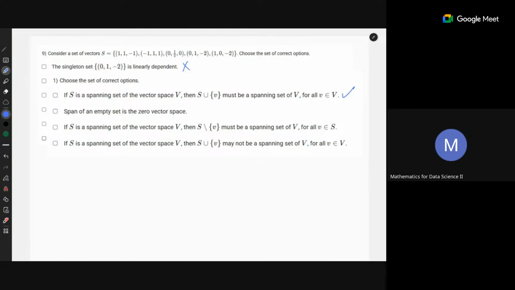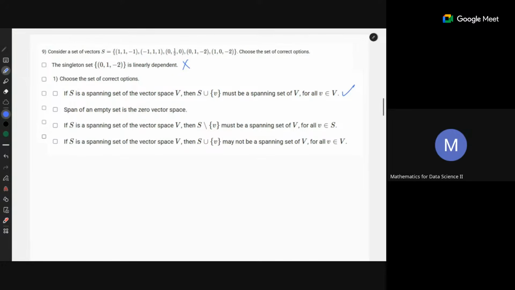Okay, so the span of an empty set is the zero vector space. So this should be true. If it is an empty set, there is no vector in it. Then we look at the span of it. The span will also be the empty set. It won't be the zero vector space.